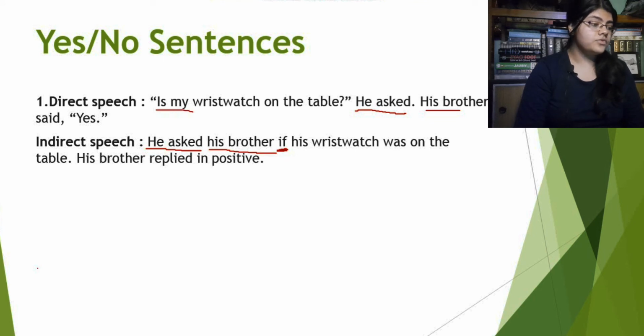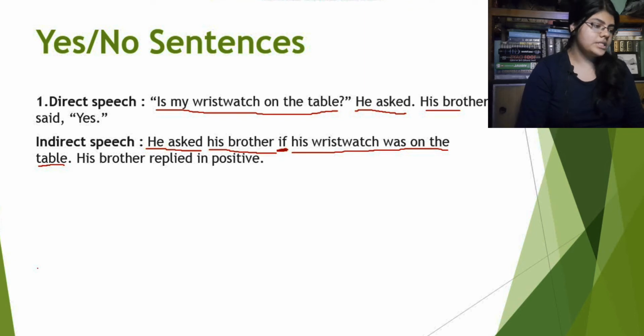Now we will transform the reported speech here. How are we doing this? See, it's the same rule. Is my wristwatch on the table? This is a question sentence. This will be transformed into an assertive one. What will be the assertive sentence for this one? Is my wristwatch on the table will be his wristwatch was on the table.